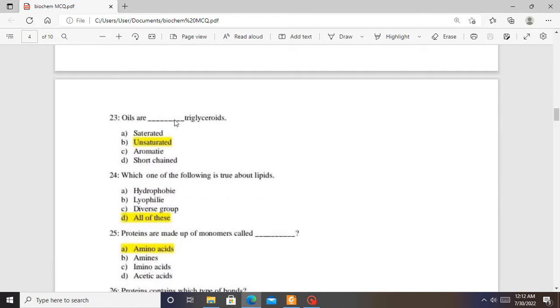Oils are, is it a saturated fatty acid, aromatic, short-chained, or unsaturated? So oils are made of unsaturated fatty acids. That's why they appear liquid mostly at room temperature. So the answer to 23 is B.